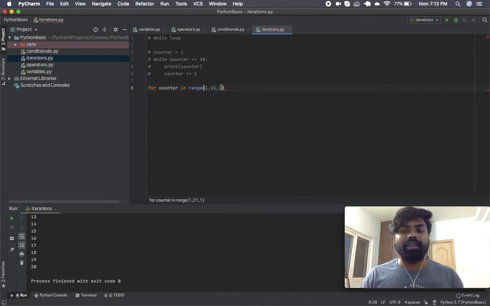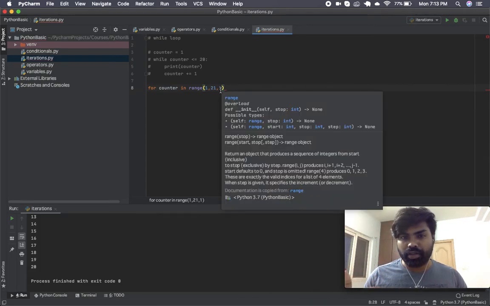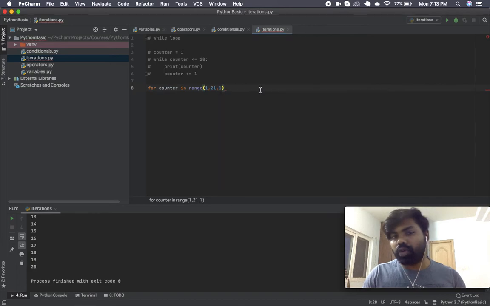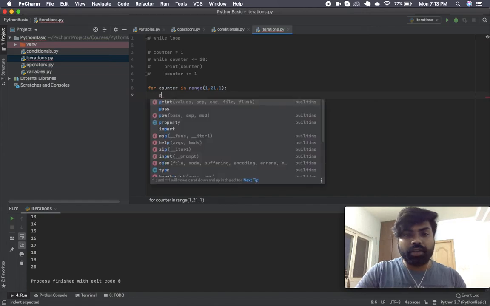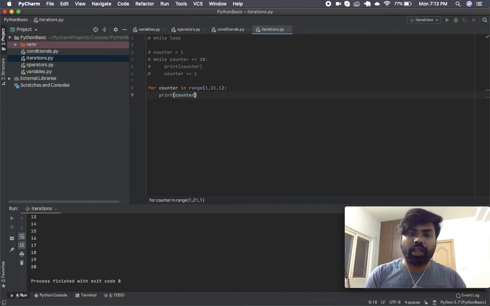All right. And the third value is basically the skip or the step, which tells you in what steps you need to go. All right. So we want to go in steps of 1, which basically means that we want every number. If we did steps of 2, we would get every alternate number, so we would get 1 3 5 7 9. If we did steps of 5, we would get 1 6 11 16. All right. Since we want every consecutive number, we should do steps of 1. And all we need is to just print out counter.